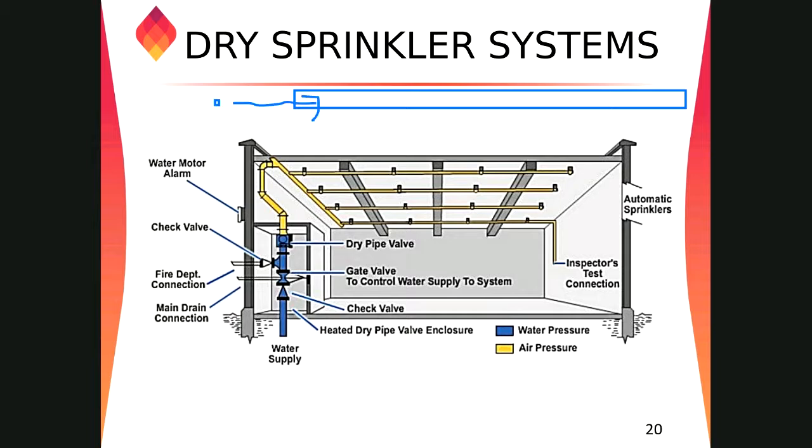Water goes inside the piping, and the sprinkler activates and extinguishes the fire. Now you have to drain all the water from the piping. After the fire is extinguished, replace the sprinkler and drain the water from the system. You are not allowed to keep water inside the piping, because when air and water mix together with the metal,